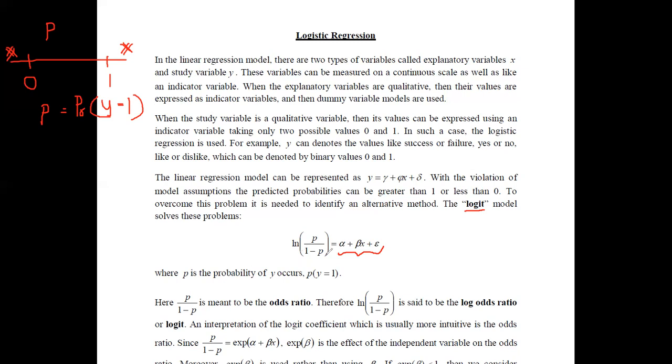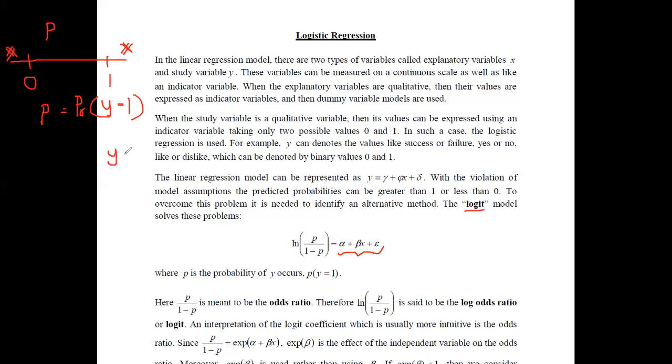And if you go through these terms, alpha, beta, and epsilon have the same meaning as previously, but the new term that we have included here is the natural logarithm of p divided by 1 minus p. And I have defined the value as p. Therefore, we can say p is the probability of y occurring. It means that if y is occurring, we set the value of y as 1. If this is presence, we set y equals 1, and if the value is an absence, then we set y equals 0.